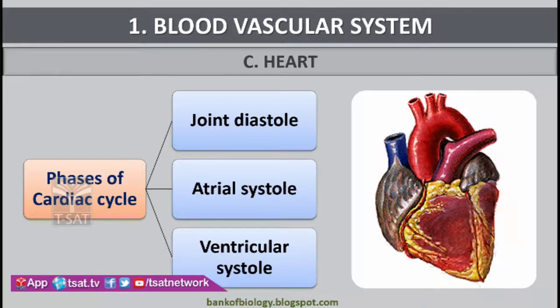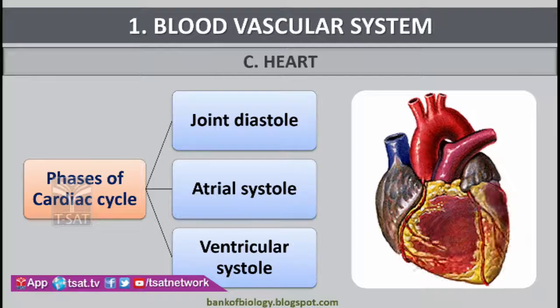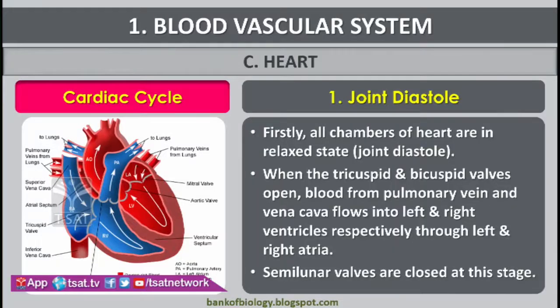First we discuss what is joint diastole, where the joint diastole takes place. Joint diastole means, firstly, all chambers in our heart are in a relaxed state. When the tricuspid and bicuspid valves open, the blood from the vena cava flows into the right ventricle through the right atrium, and the blood from the pulmonary vein flows into the left ventricle through the left atrium. At this stage, semilunar valves are closed because the tricuspid and bicuspid valves are open. So, the semilunar valves are closed. Next we discuss the atrial systole.